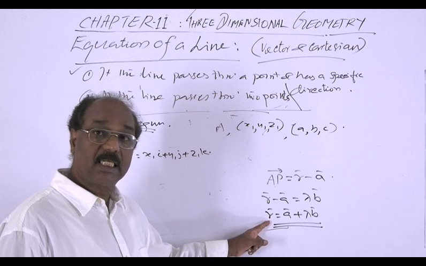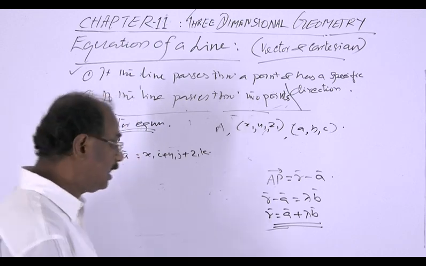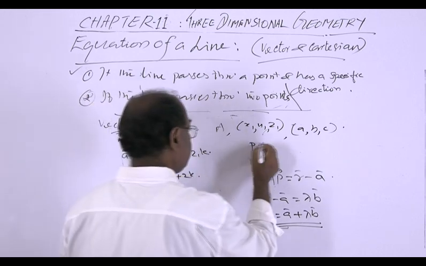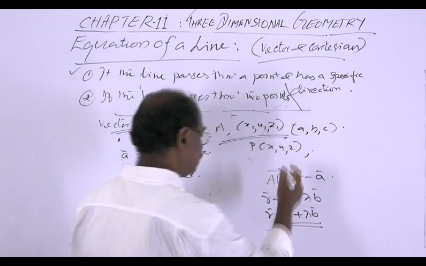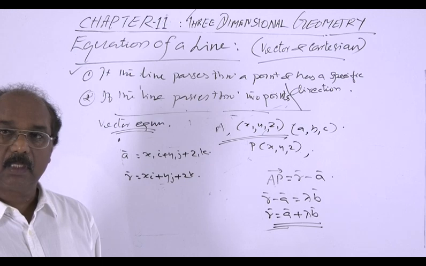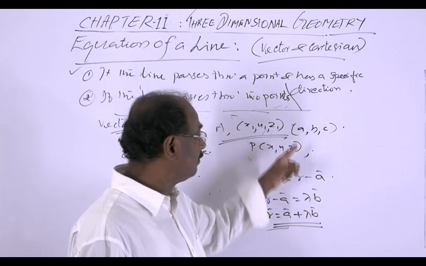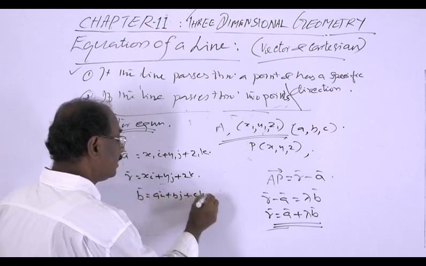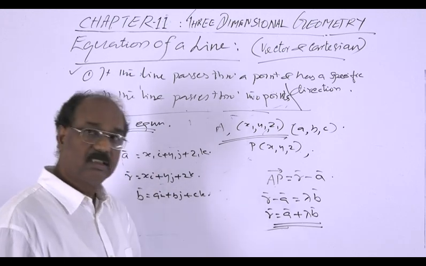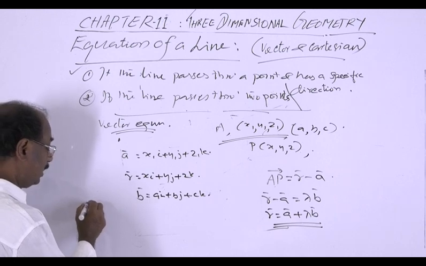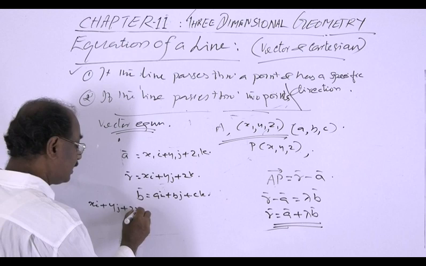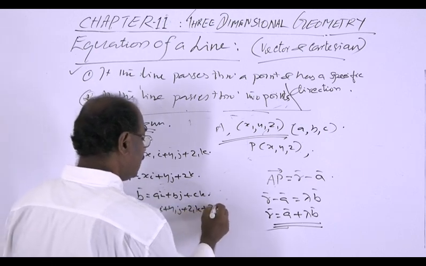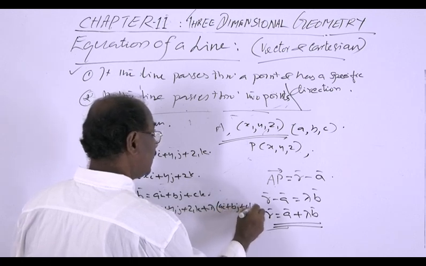And again, these are general points. A general point can be taken as P(x, y, z), and therefore the position vector r is equal to x i plus y j plus z k, with P the point (x, y, z) and A the point (x1, y1, z1). Again, the direction ratios of b are a, b, c, and therefore the vector b can also be taken as a i plus b j plus c k. So substituting all these, r equal to x i plus y j plus z k is equal to a, that is x1 i plus y1 j plus z1 k, plus lambda into a i plus b j plus c k.